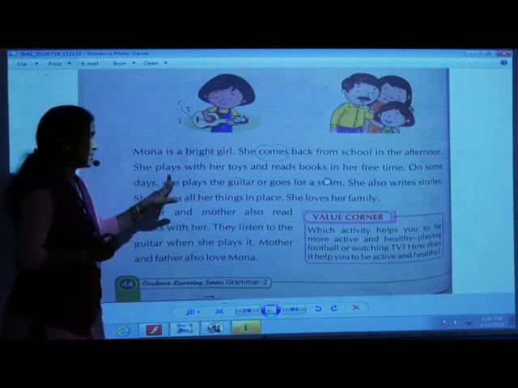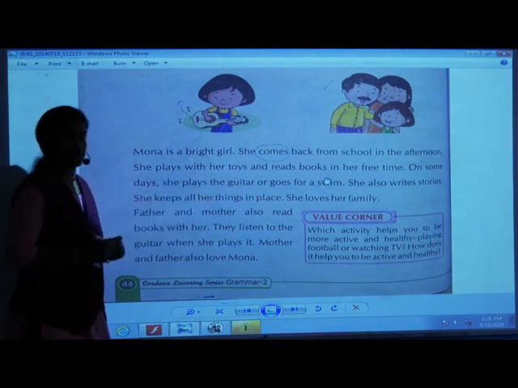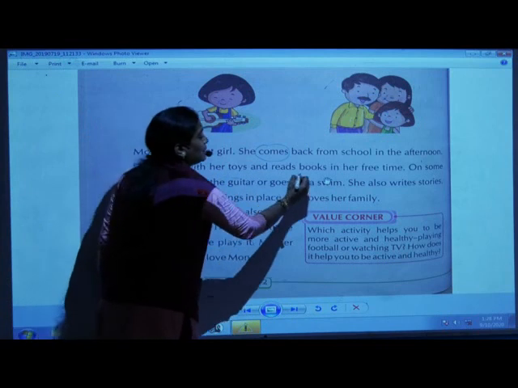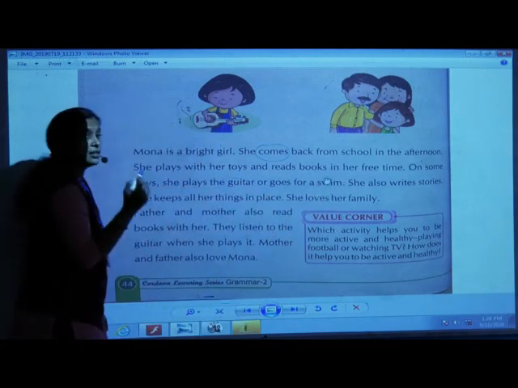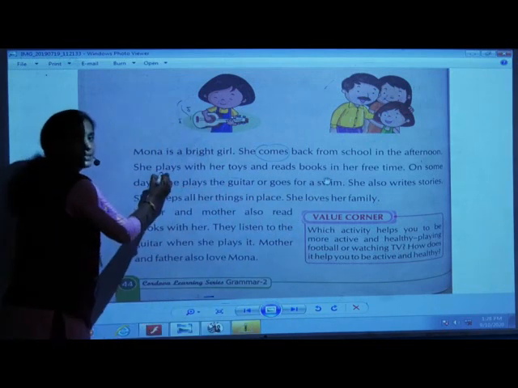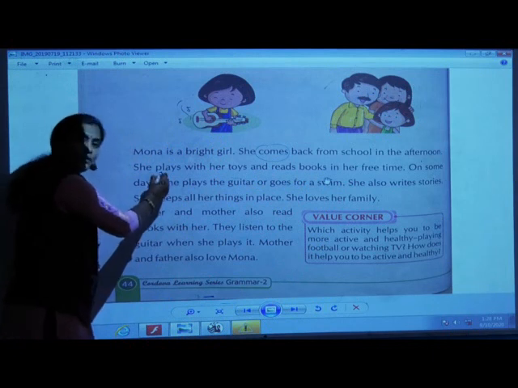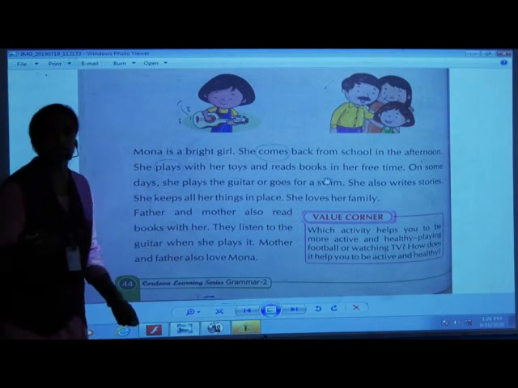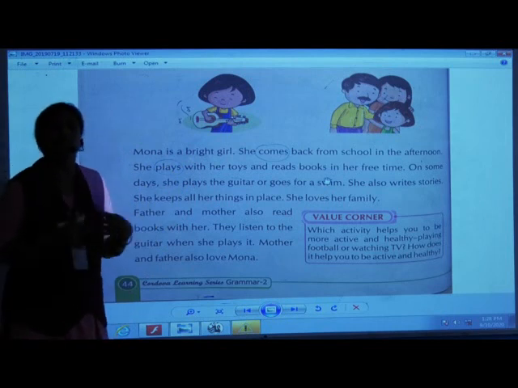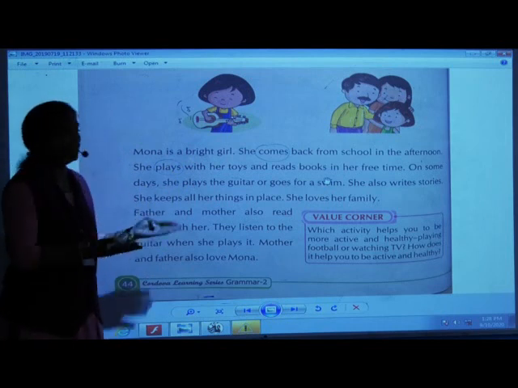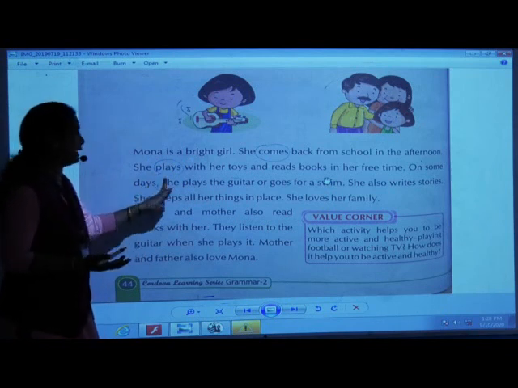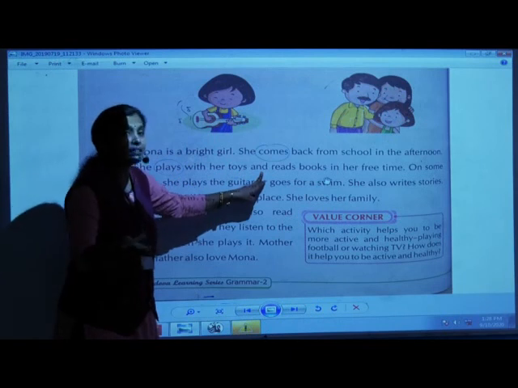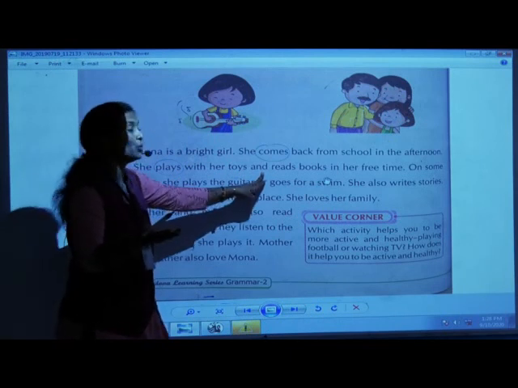She plays with her toys and reads books in her free time. Now here, plays is an action word or a doing word, right? So you have to circle plays. She is playing, she is doing some action, she is doing some work there. So it is plays. She plays with her toys and something else action or work she is doing.